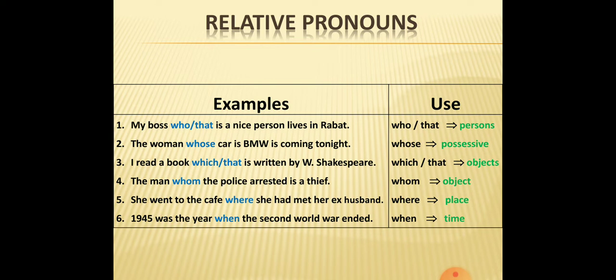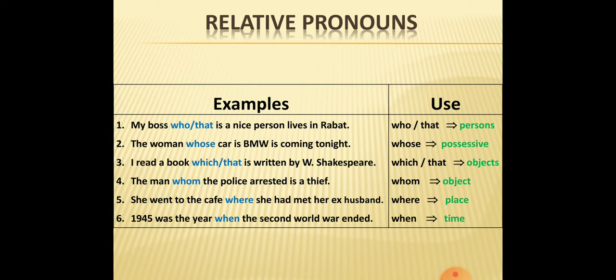Instead of repeating the word book, we use the word which, and we can also use that. As you can notice, we can use that instead of who, and also instead of which. And which we use to replace objects, or let's say things: a book, a copybook, a table, a chair, different things, different objects.